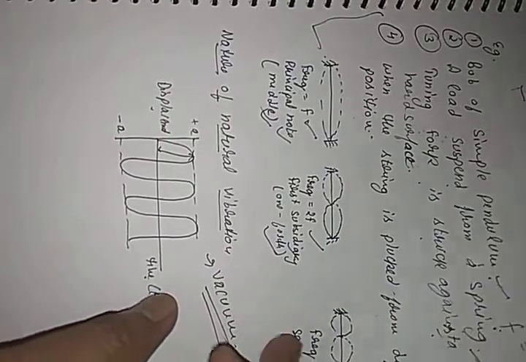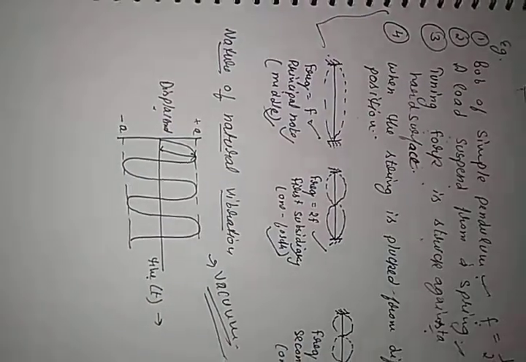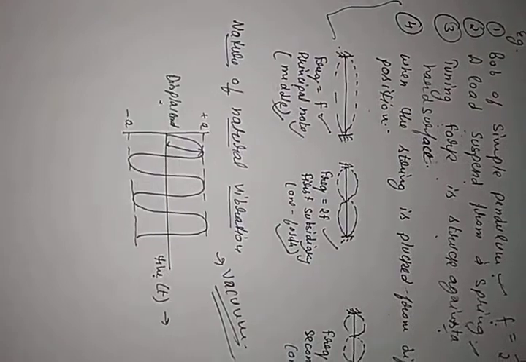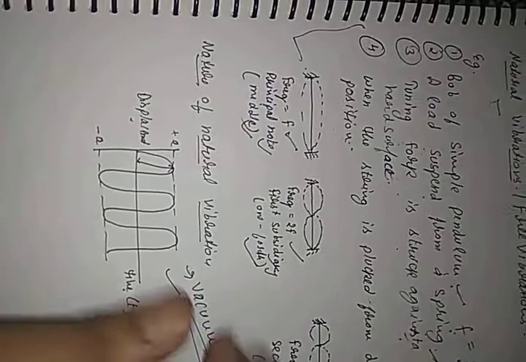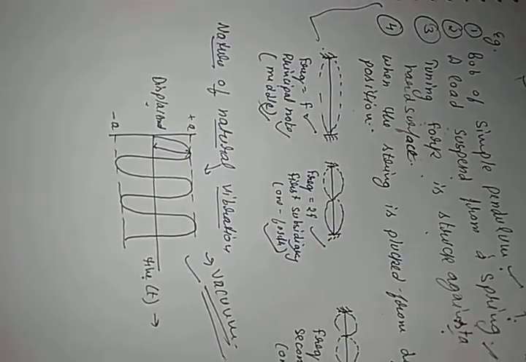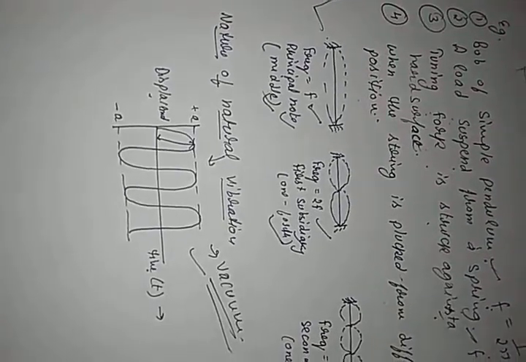To create a vacuum is very difficult. We are under the pressure of air, friction of air, and different types of physical conditions which affect the vibration. So the amplitude goes on decreasing. This is the ideal condition of the graph, showing natural vibrations, but generally it does not happen because of friction and different physical conditions in the atmosphere. Clear?